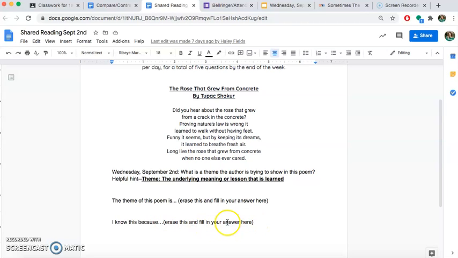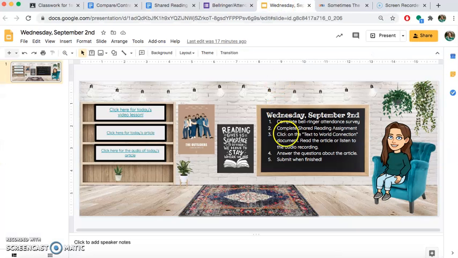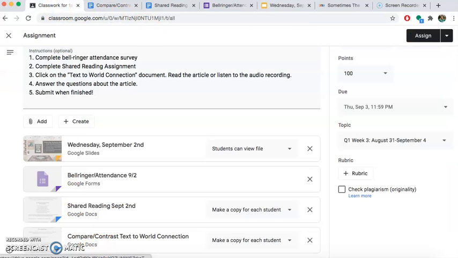Okay, so what piece of text evidence or what does the author say in the poem that shows you what the theme is? Okay, you need something to prove what your theme is. And remember, if you use text evidence, you do need to put it into quotations so that I know you pulled it from the text. Okay, you're going to answer this. And when you're done, the next thing you're going to do is click on the text to world connection document. Okay, which is right here.